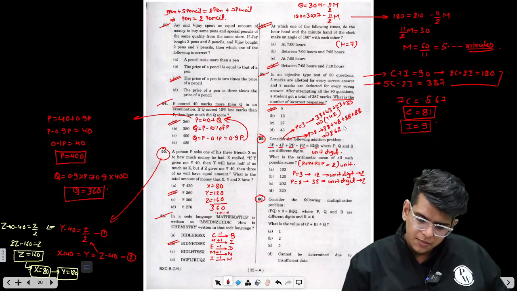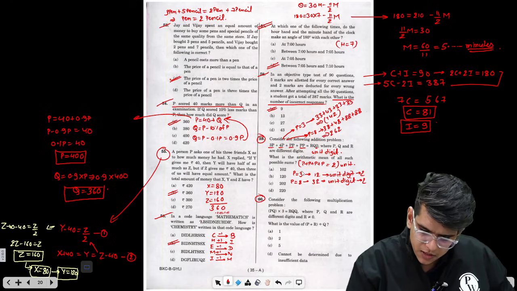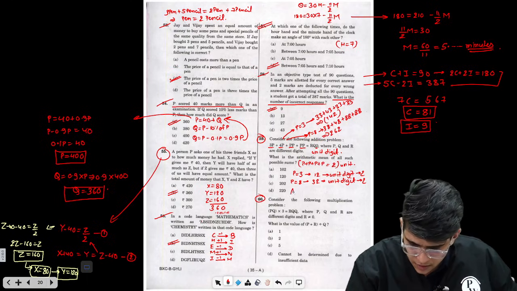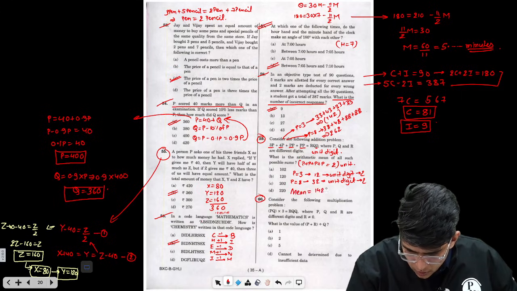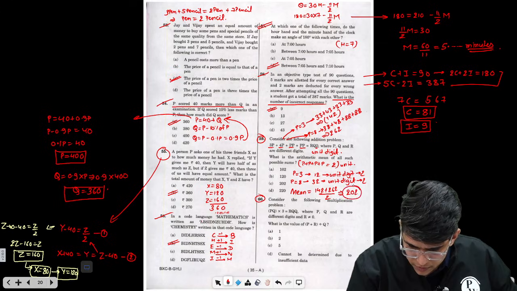Now both the sums are, what is the arithmetic mean of all such possible sums? The possible sums are 142 and 262. Mean, 142 plus 262 by 2. This is nothing but 404 by 2, which is 202.